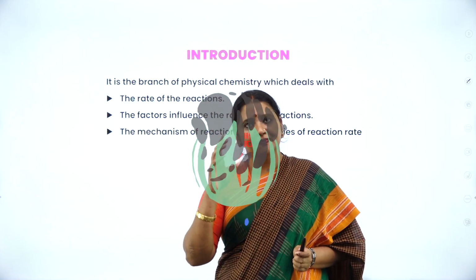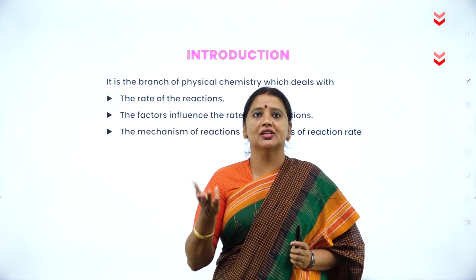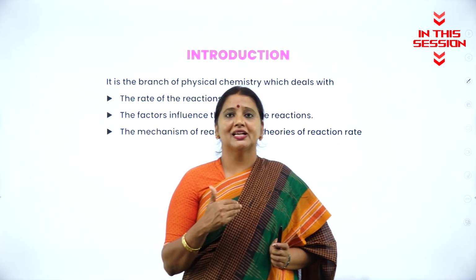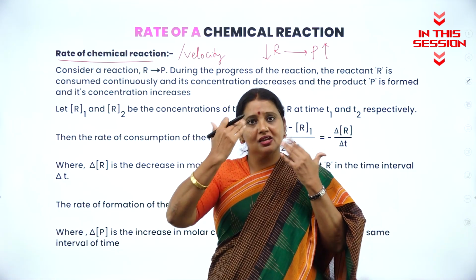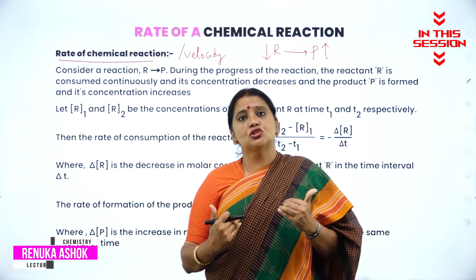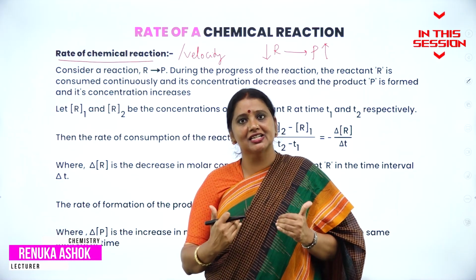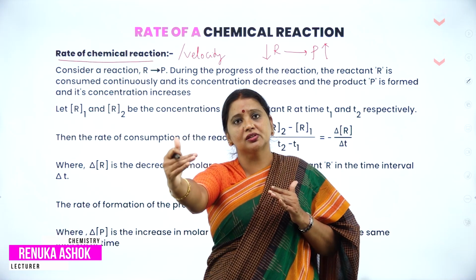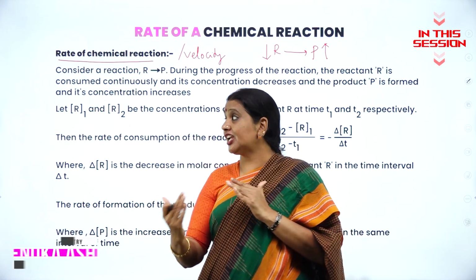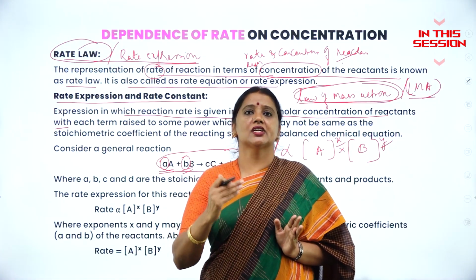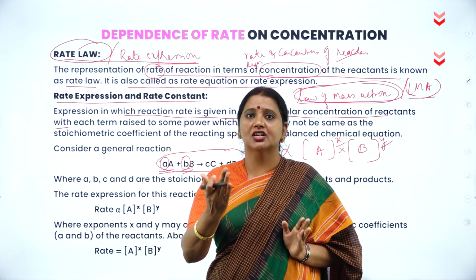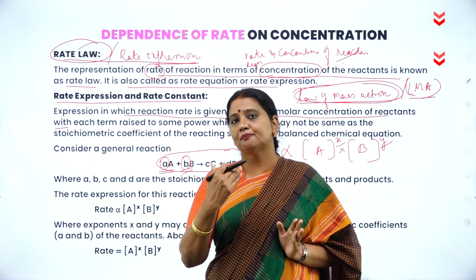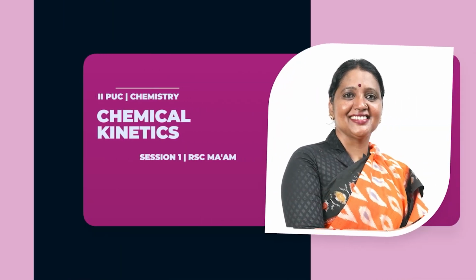Chemical kinetics is a branch of physical chemistry. As you know, in chemistry, the three important branches are physical chemistry, inorganic chemistry and organic chemistry. When reactants get consumed, naturally its concentration decreases. When the product is going to form, the concentration increases. In some reactions, the stoichiometric coefficients and powers are the same, but in a few reactions, the stoichiometric coefficients and powers are not the same.